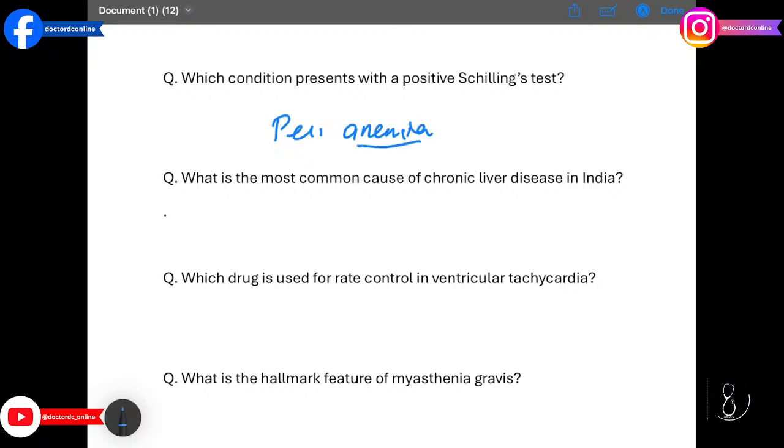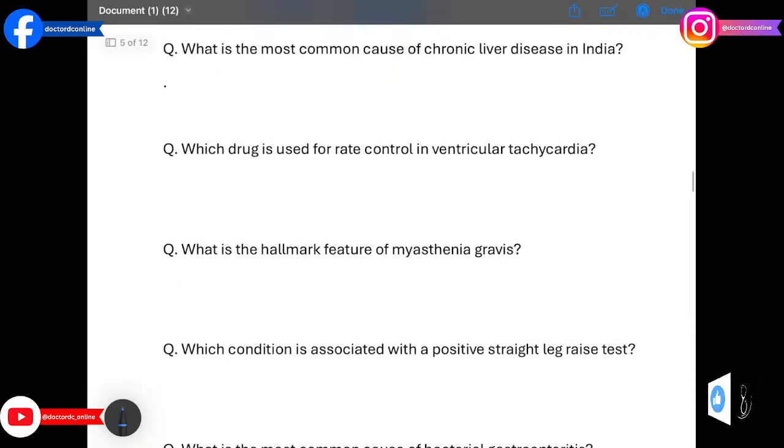Moving on to the next question we have what is the most common cause of chronic liver disease in India? The answer is hepatitis B. Chronic HBV infection leads to cirrhosis and hepatocellular carcinoma.